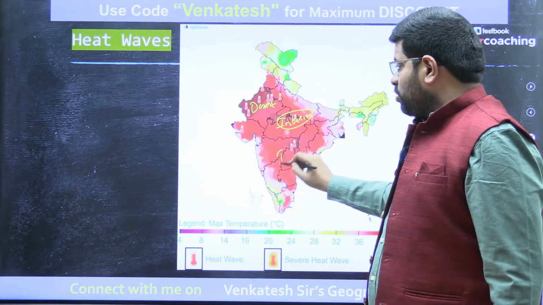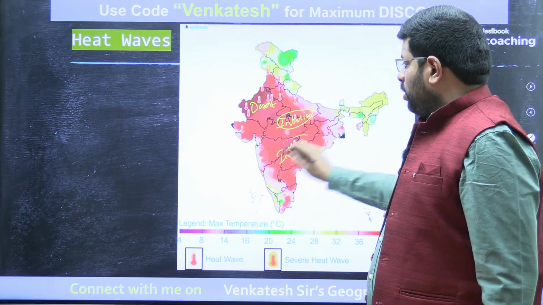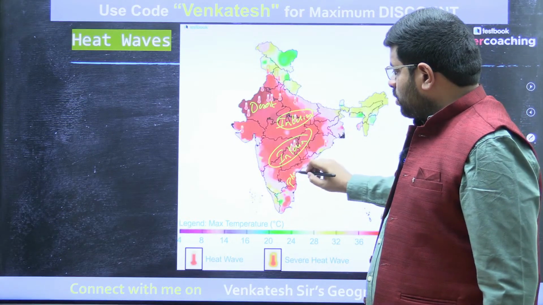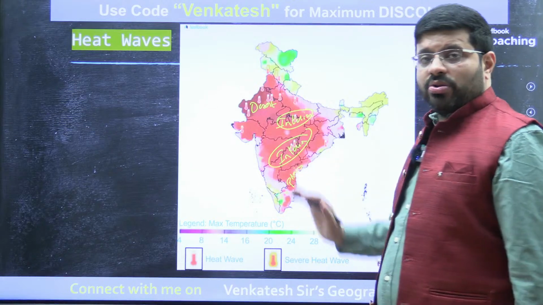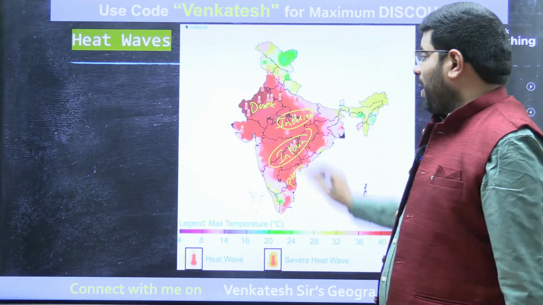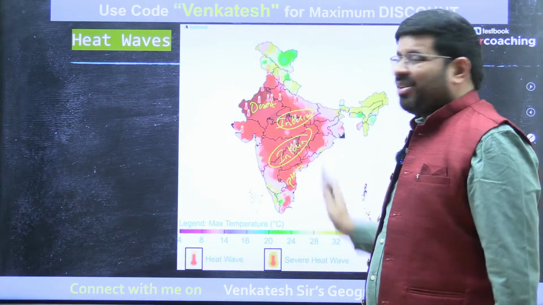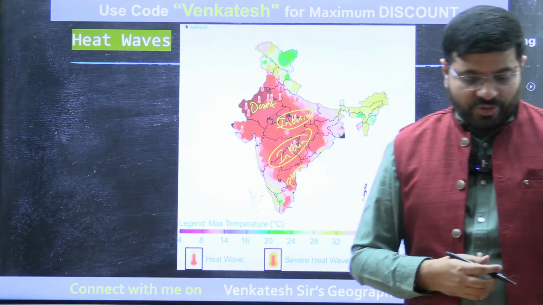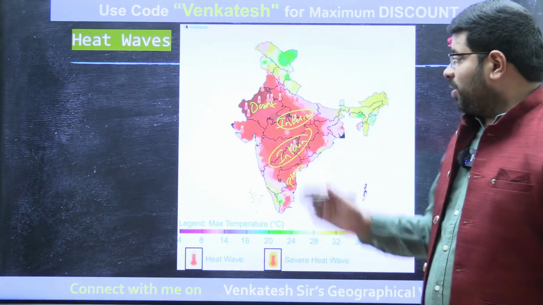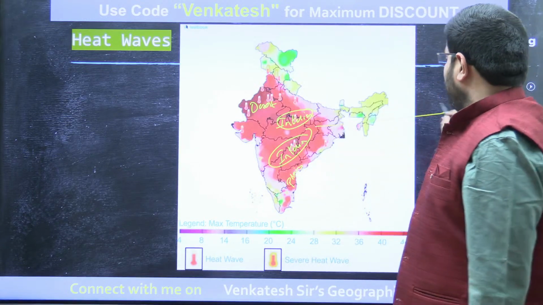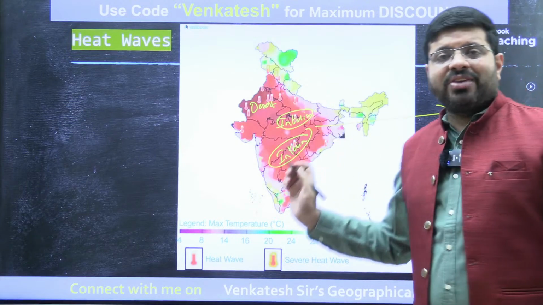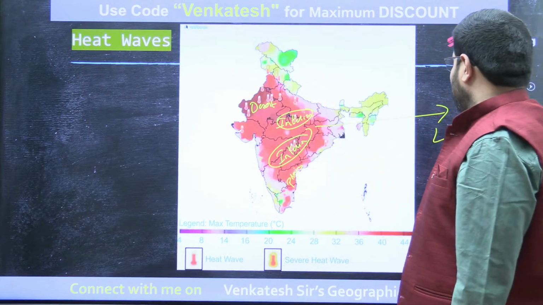This is also interior, and these are the plains, and also nearer to an ocean. All these things have an impact. This is the reason why you find more heat waves in this part of the world. These are the centers of the heat waves. What do we locally call these heat waves? The hot winds, the Lu.